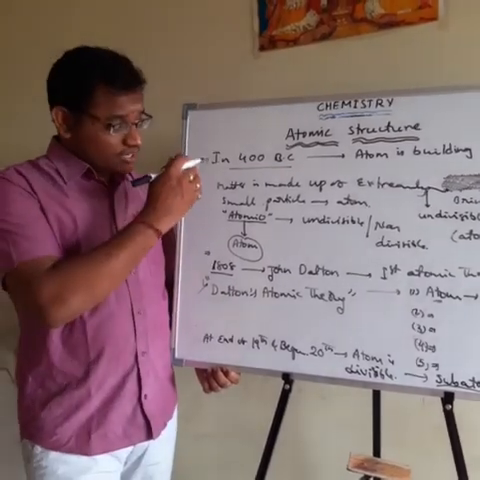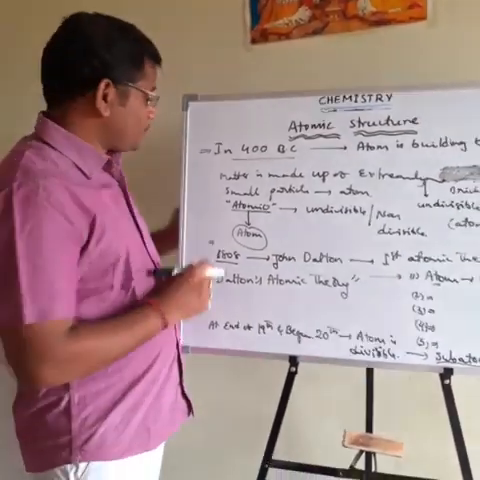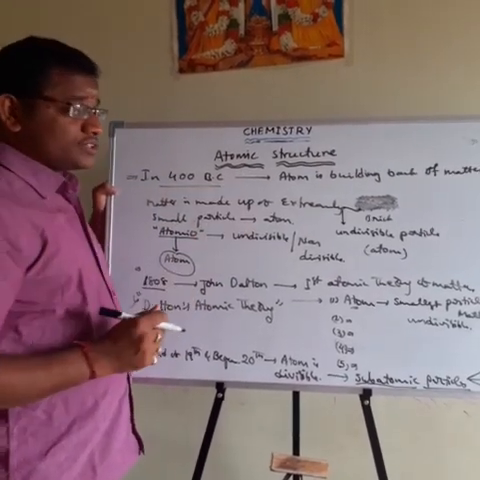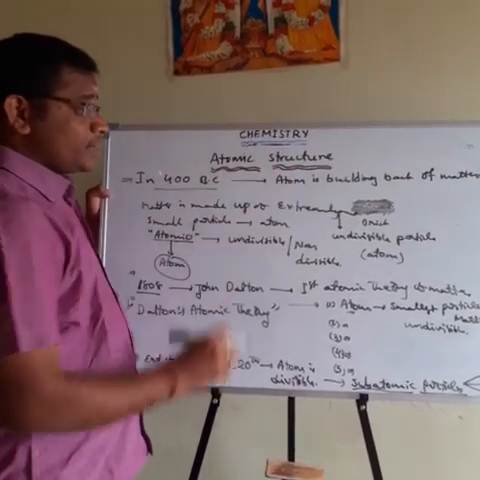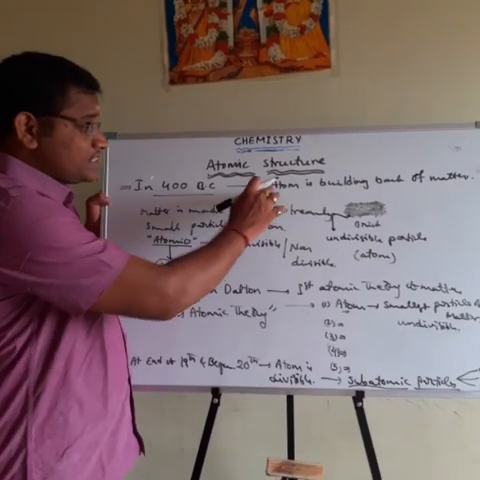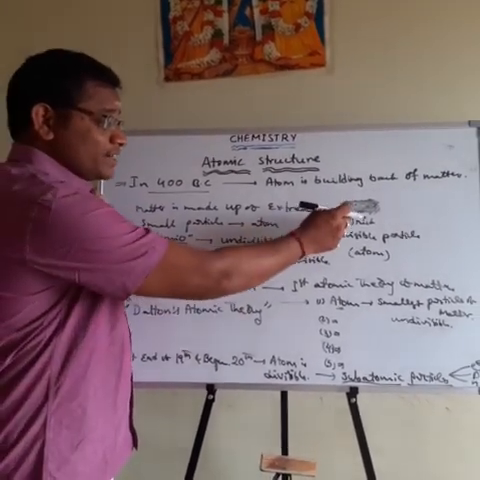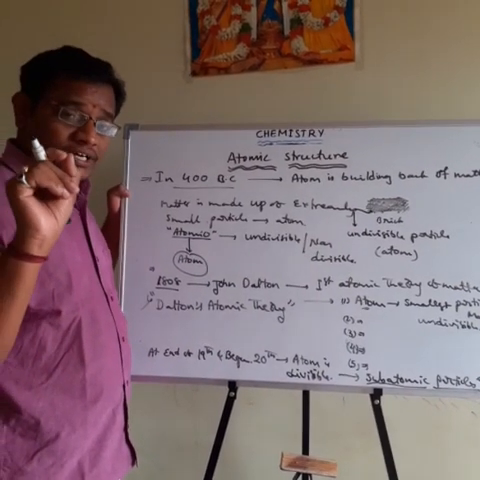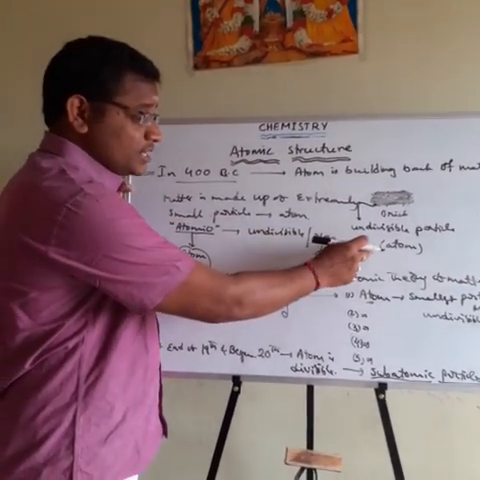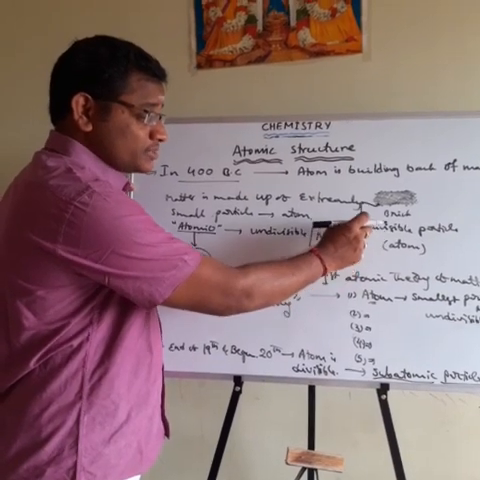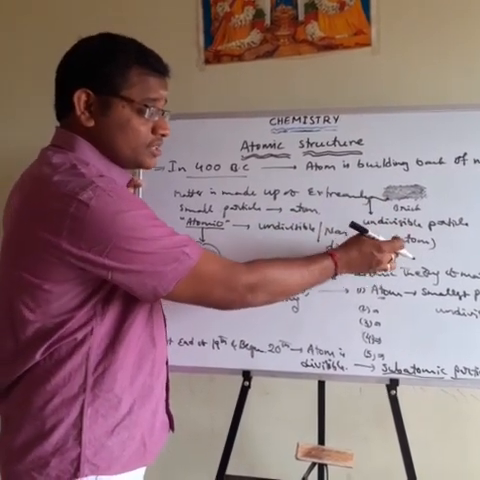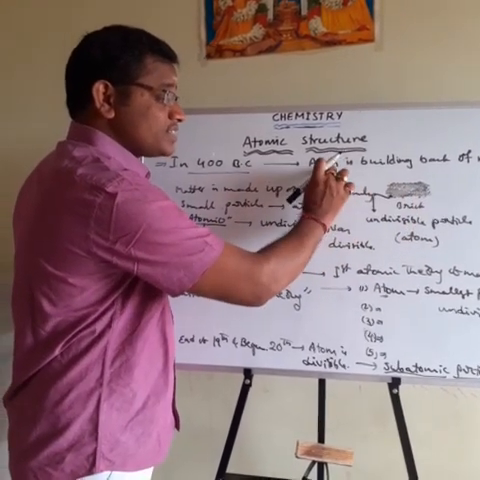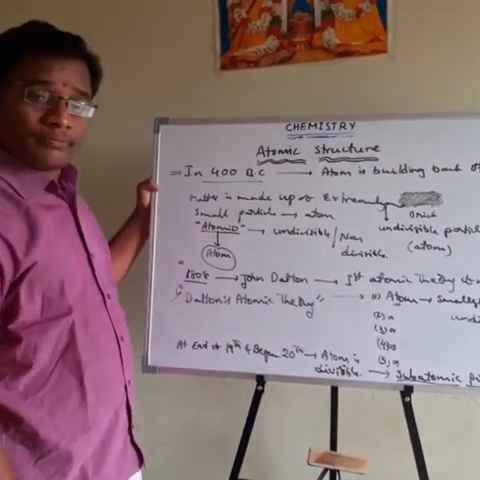So once again, let us recall these points. In 400 years before Christ, Indian and Greek philosophers described the atom as the building block of matter. Why did they say this? Because matter is divided into many more particles, and finally we obtain the extremely smallest particle, which is called atom. This type of indivisible particle cannot be divided into more particles. A number of such indivisible particles combine together to form matter. That's why they said the atom is the building block of matter.